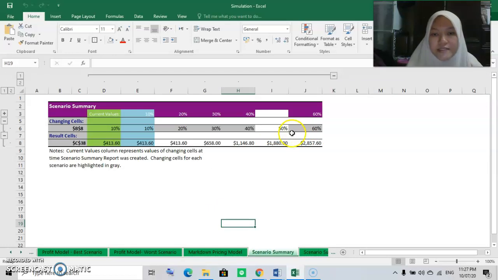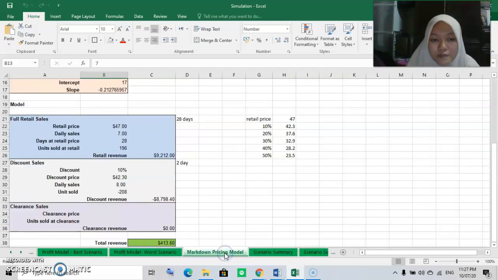If we increase the amount of the discount rate, but because my product is not suitable for doing a discount, the discount revenue is negative. So I didn't give any discount to my customers.